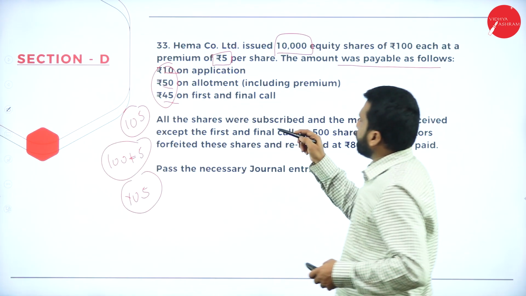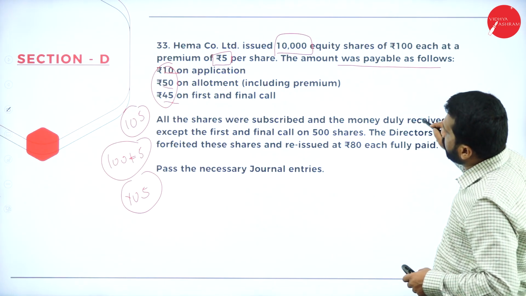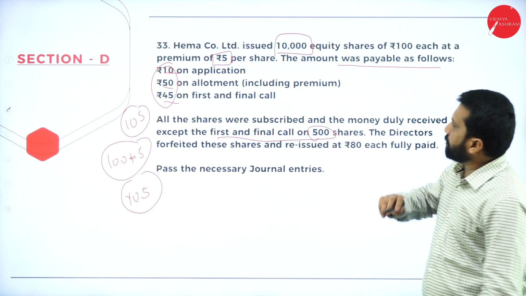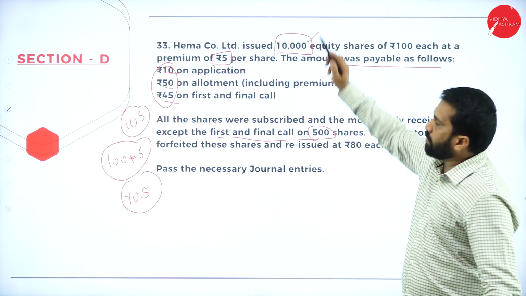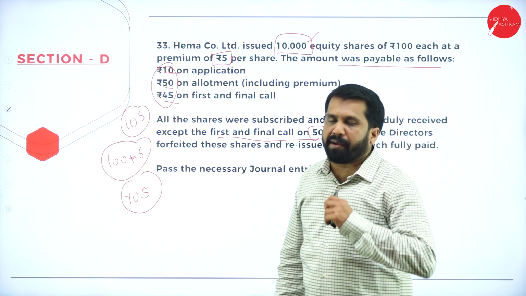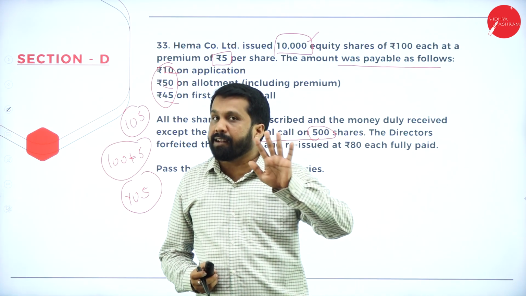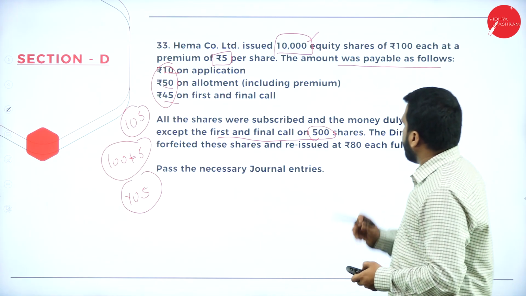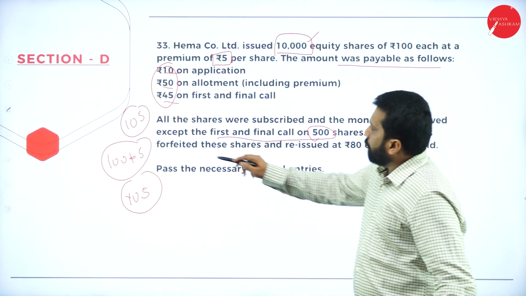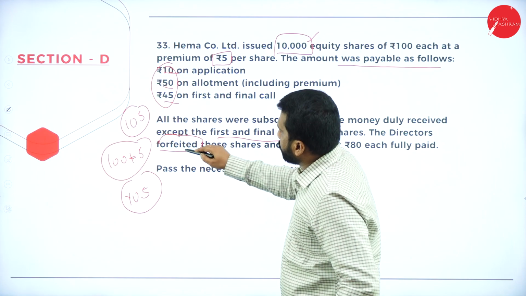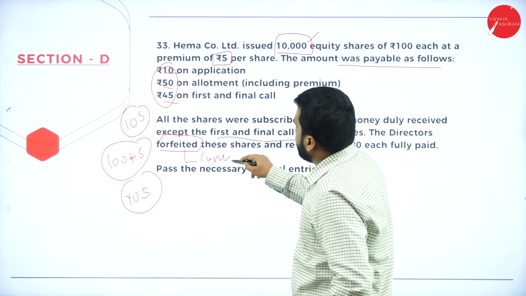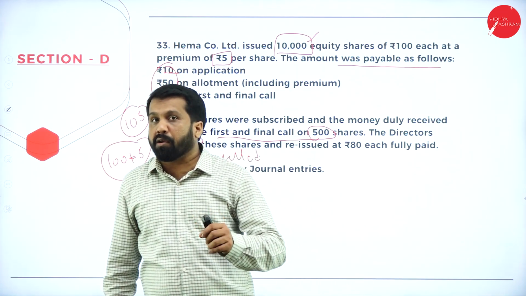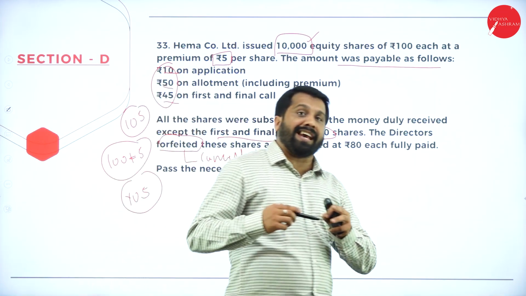All the shares were subscribed and the money duly received except the first and final call on 500 shares. How many shares are there? 10,000. How many shares are not paid properly? 500. That is called forfeiture. Forfeited means what? Cancelled. Anything which is not paid properly will be cancelled.